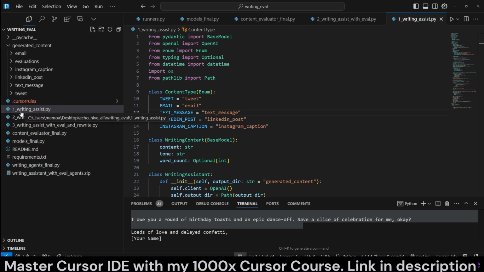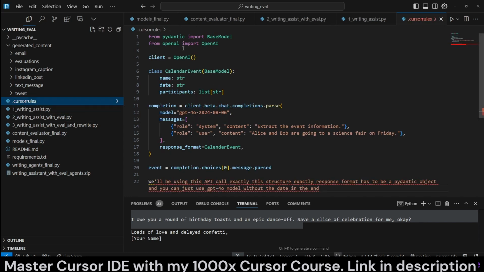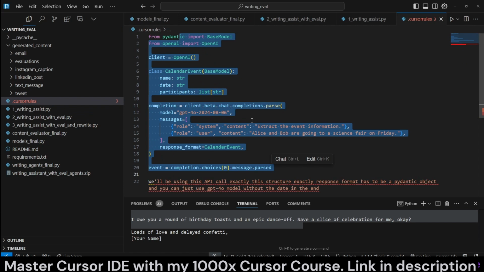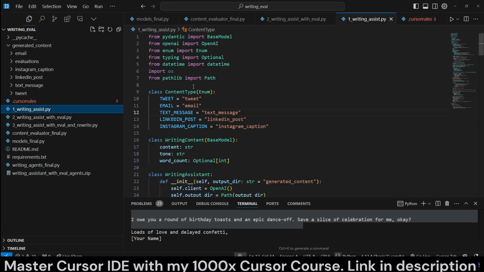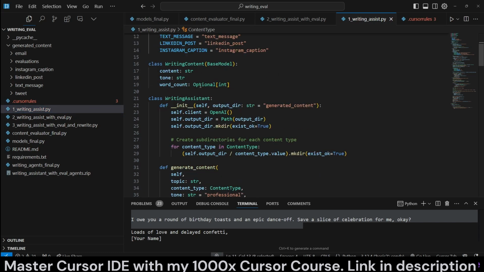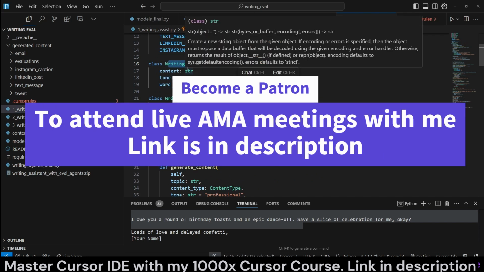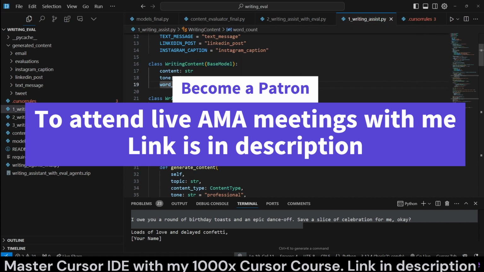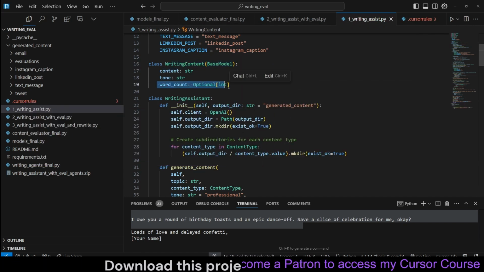So we started writing a writing assistant. Actually, if you look at the .cursor rules file, I have the structured output example here because that's what we're using all throughout. And here we are defining the content types as email, text message, LinkedIn post, and Instagram caption, and the writing content Pydantic structured model, which we're going to pass to the model, is going to have content, tone, and word count.